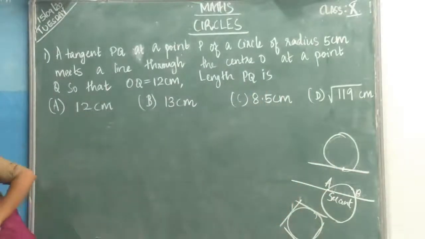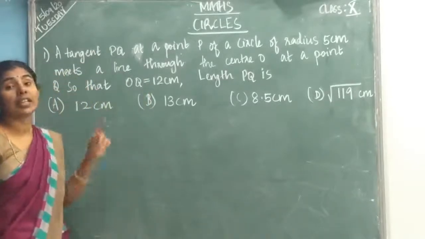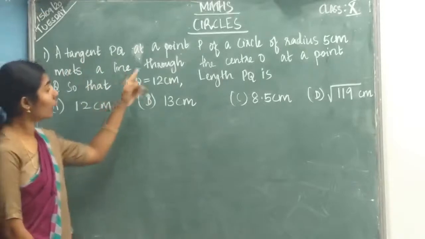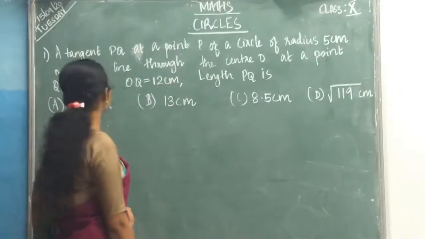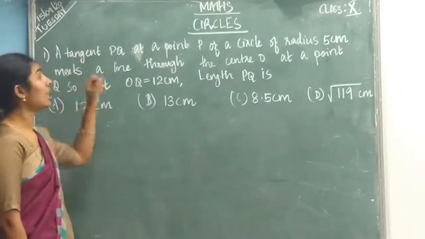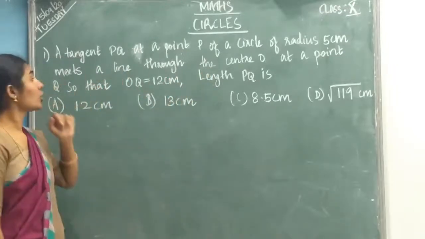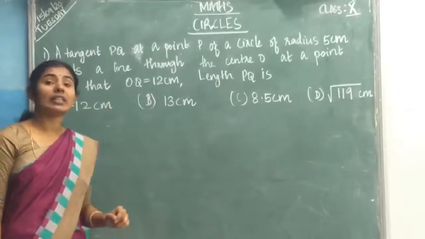Now see the next question. They have given a tangent PQ at a point P of a circle of radius 5 centimeter meets a line through the center O at a point Q, so that OQ equal to 12 centimeter.